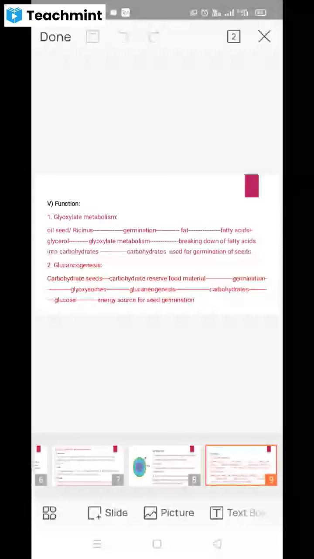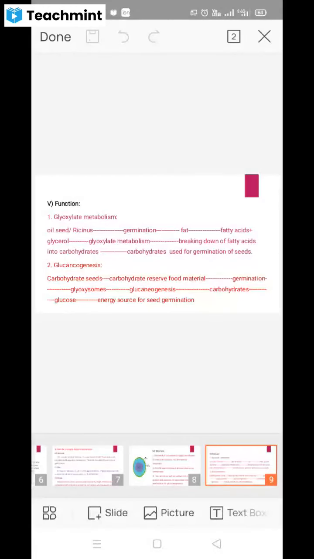In glyoxylate metabolism, these fatty acids are again broken down into carbohydrates. These carbohydrates will be helpful in the germination of the seeds.